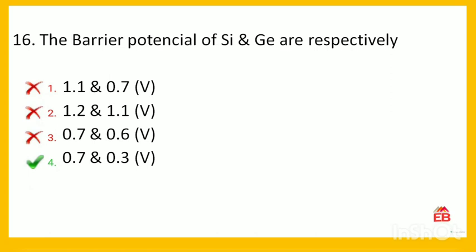Next is, the barrier potential of silicon and germanium are respectively. Options are 1.1 volt and 0.7, 1.2 and 1.1 volt, 0.7 and 0.6 volt, or 0.7 and 0.3 volt. So the correct option is, the barrier potential of silicon is 0.7 volt, and for germanium it is 0.3 volt. So option 4 is correct.